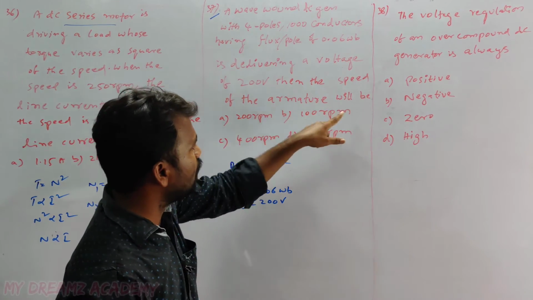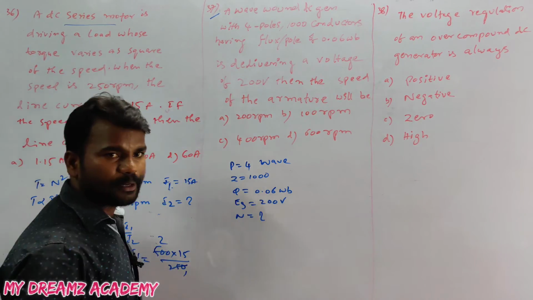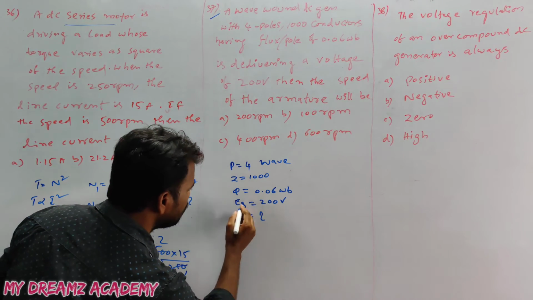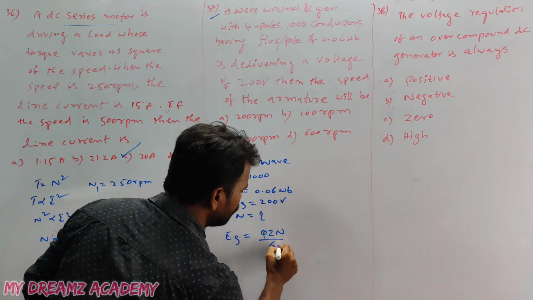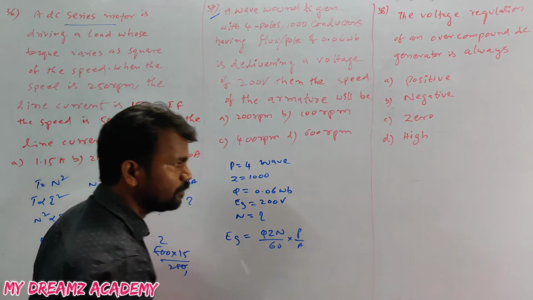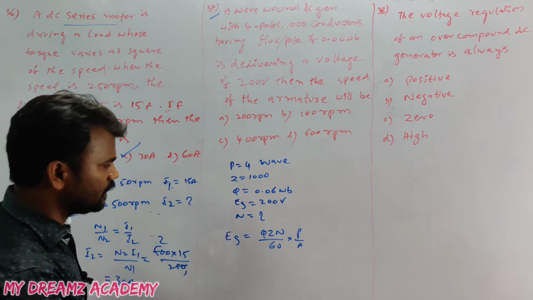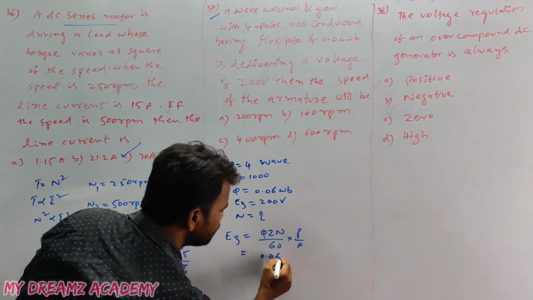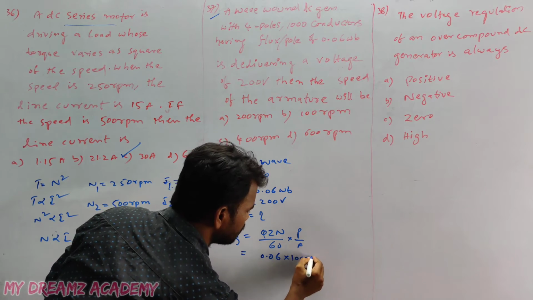Then the speed of the armature, which is what we have to calculate. In a DC machine, EG is equal to pi Zn by 60 into P by A. This is our formula. You can substitute all the values and calculate. The flux is given as 0.06.